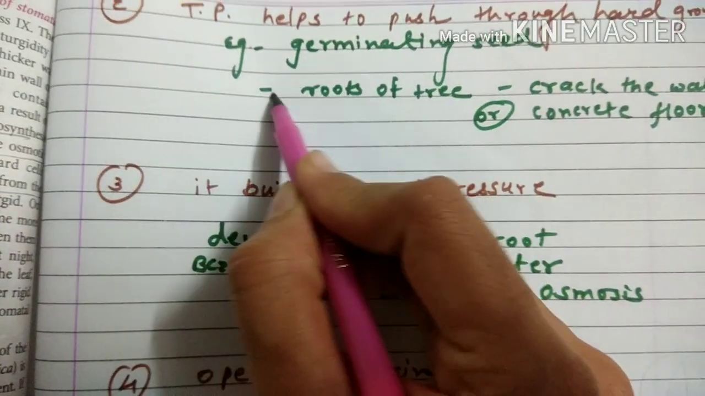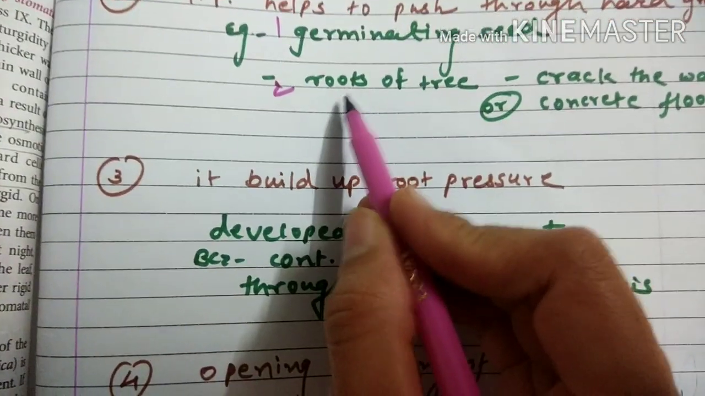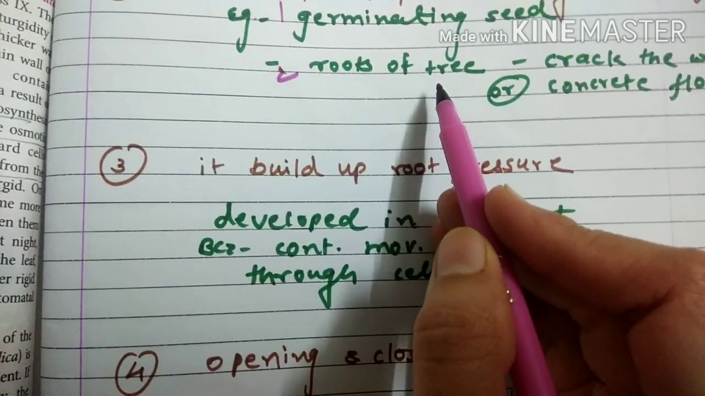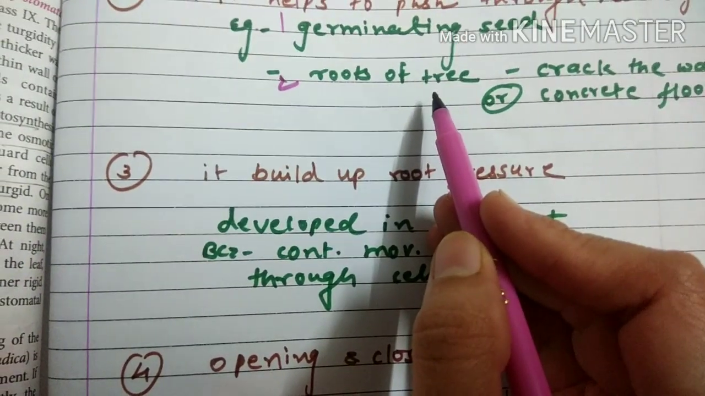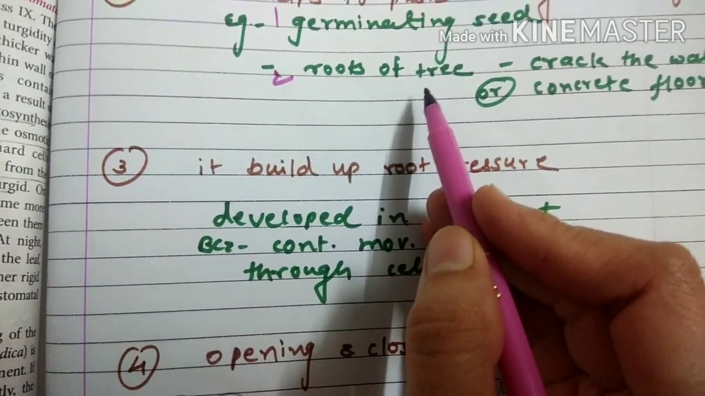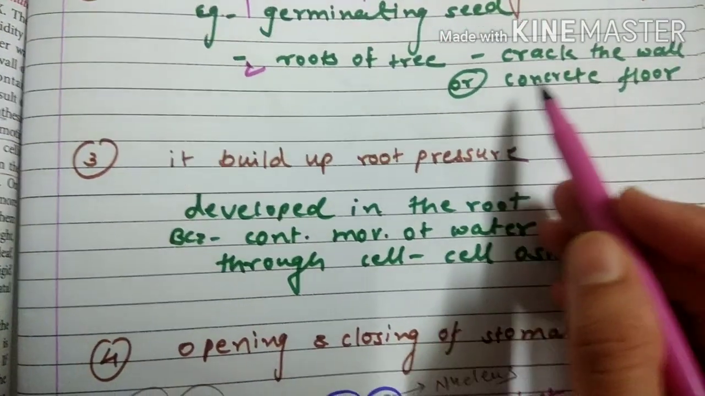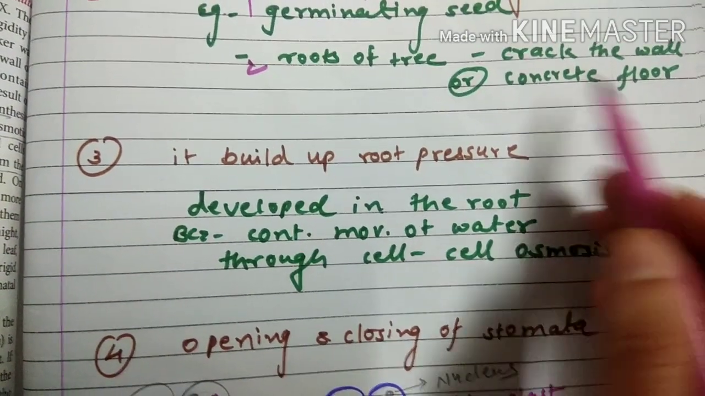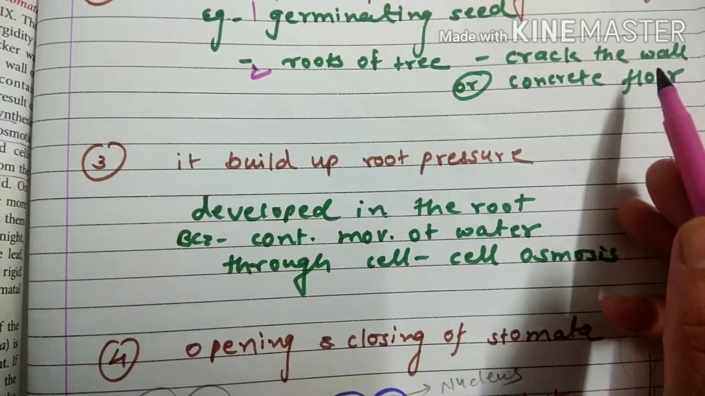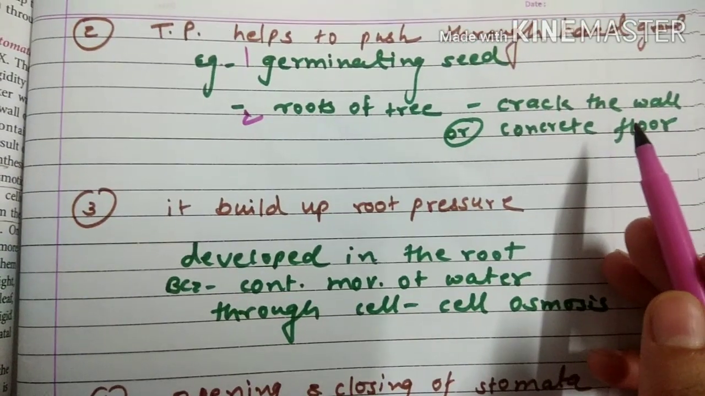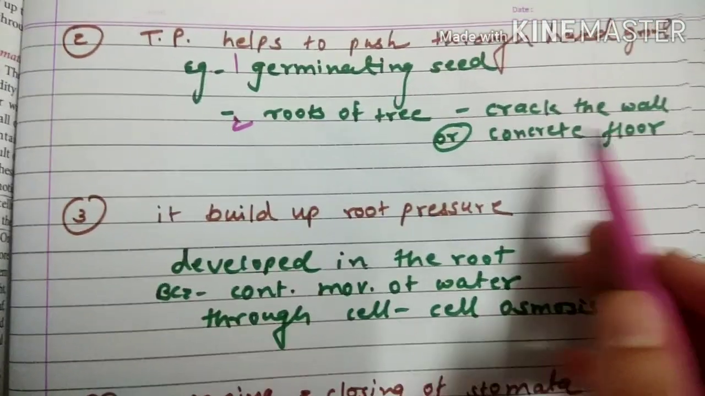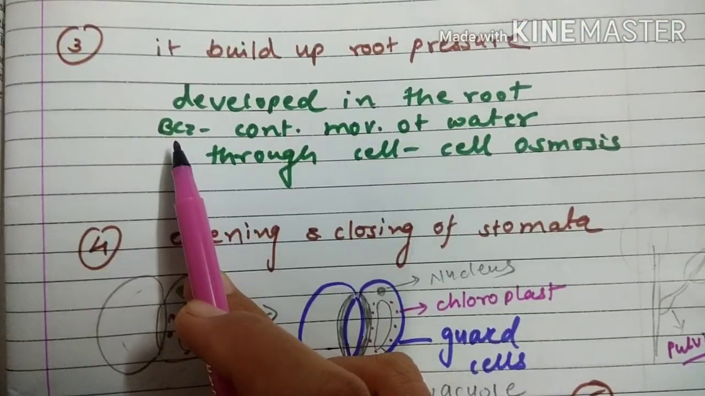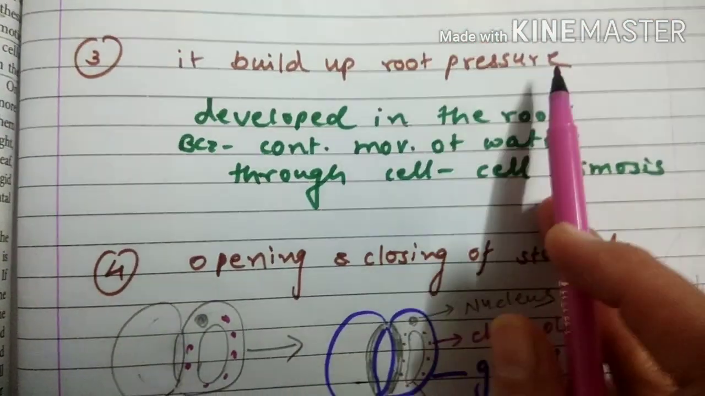And the second example is roots of trees. Many times you have seen that some roots of trees crack the walls or concrete of the floor. They will crack these things and emerge out. So when they are getting this kind of force, that is because of the turgor pressure. Third one, it builds up the root pressure.